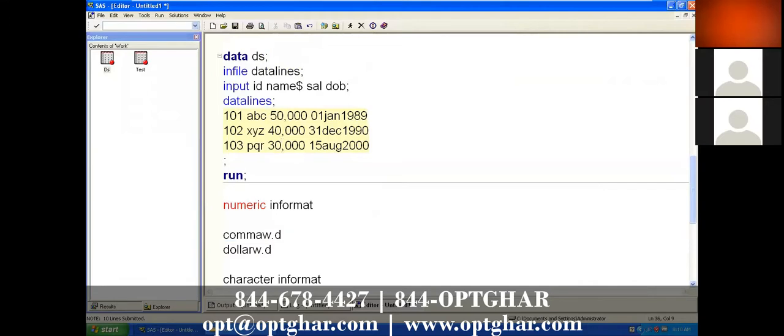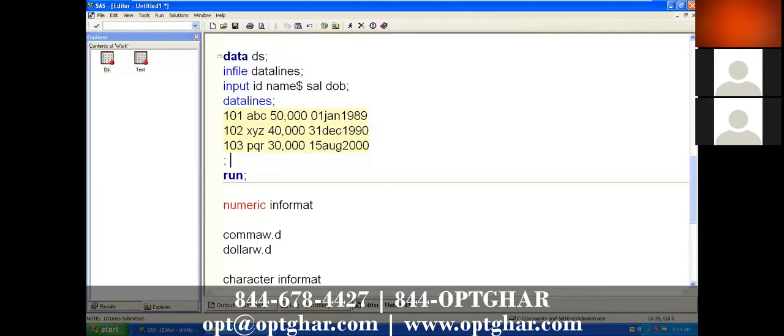If you have a dollar, you should go with the dollar option, but you don't have dollar here, so we have only comma. What does W mean? Length. D means decimals. Sometimes you will get values like 0.25, 0.30, so to read that you need to use decimals.